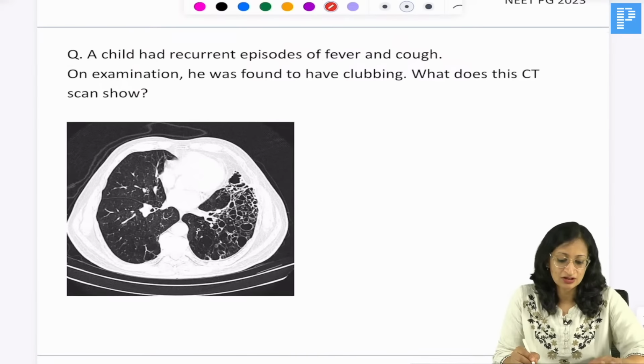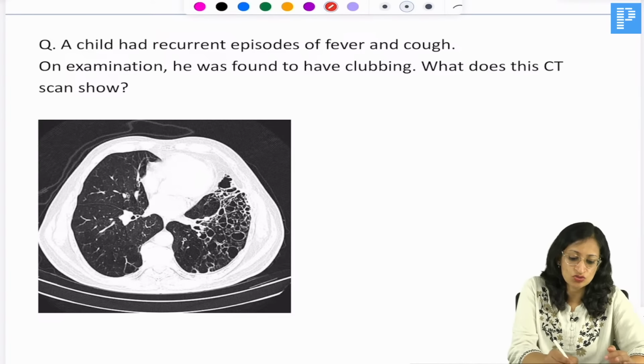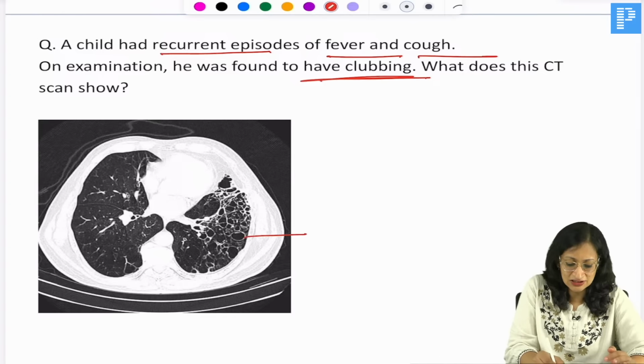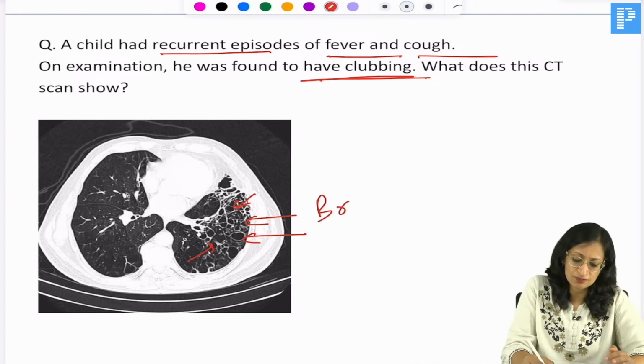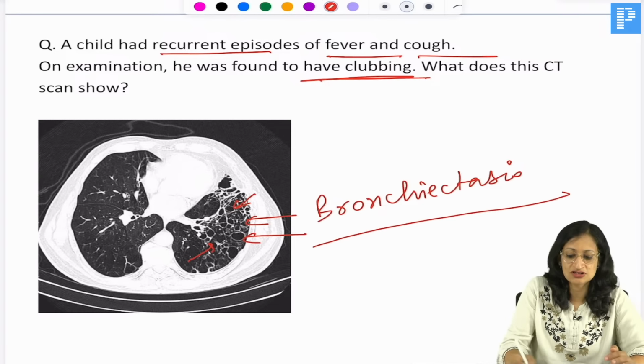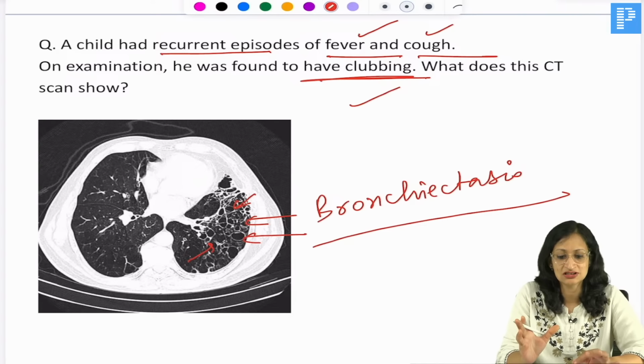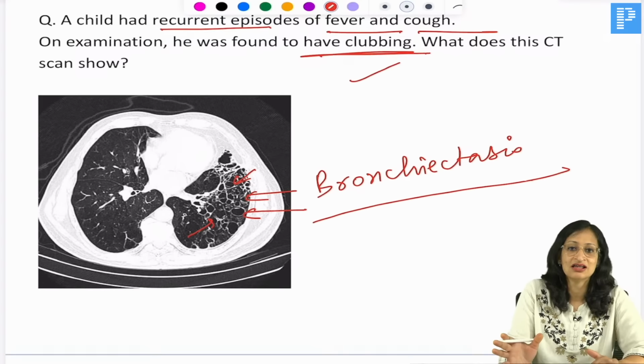Okay. Now this child had recurrent episodes of fever and cough, and on examination there is clubbing also, and the CT is showing these cystic areas. So this is a child with bronchiectasis or suppurative lung disease, where you can have this fever, cough, clubbing. This bronchiectasis can be secondary to tuberculosis, can be secondary to cystic fibrosis or any other underlying lung condition. You can see these cystic air spaces, right? And clubbing is there.